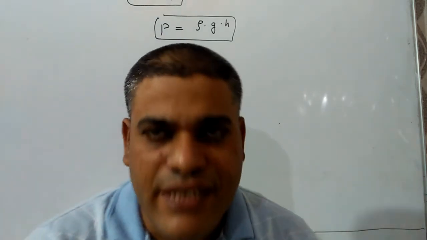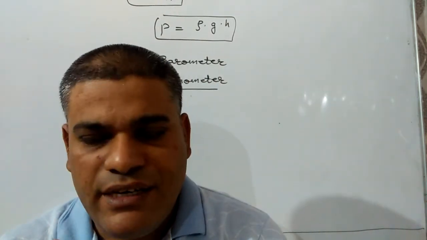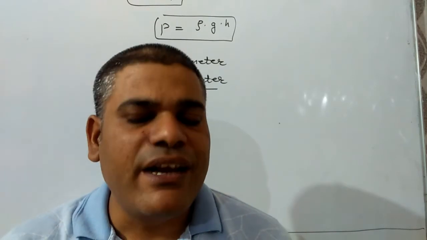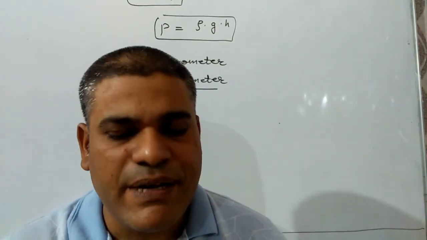Barometer is used to measure the atmospheric pressure generally. So manometer is the device which is used to measure the gaseous pressure.